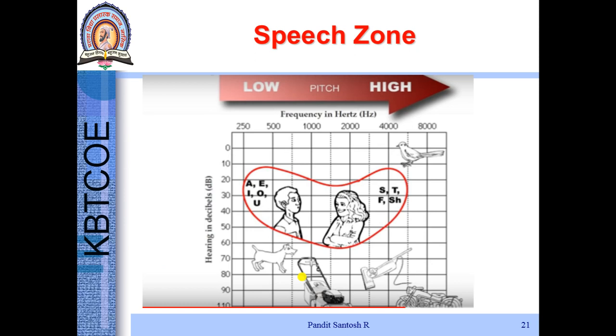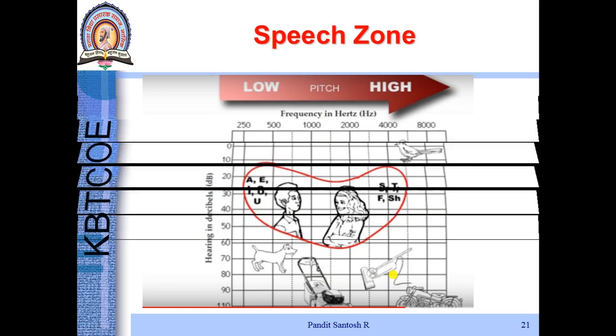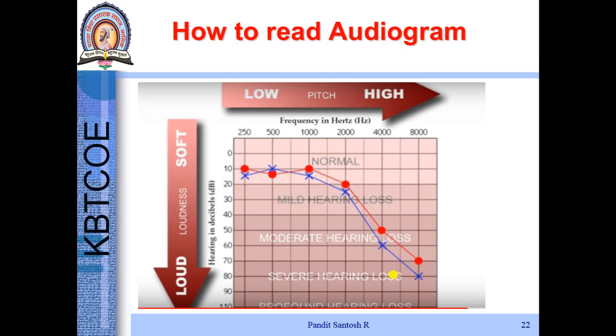This is an example of an audiogram in which the patient is having normal hearing up to 1500 Hz. After 1500 Hz, the hearing loss goes on increasing, both for right ear and left ear. This is another example of an audiogram, but here it is somewhat a straight line, a little bit inclined, up to 8000 Hz.